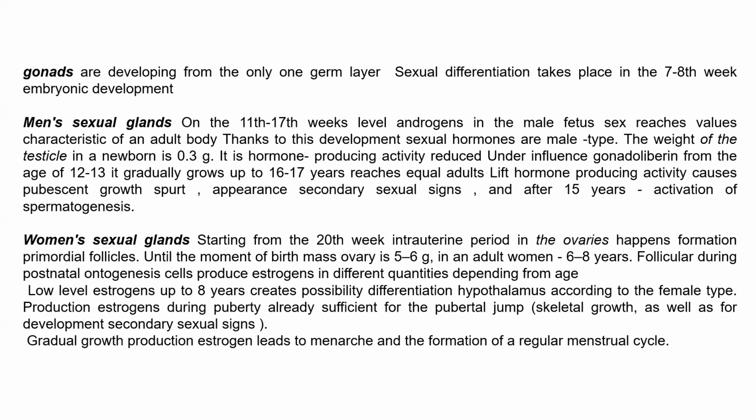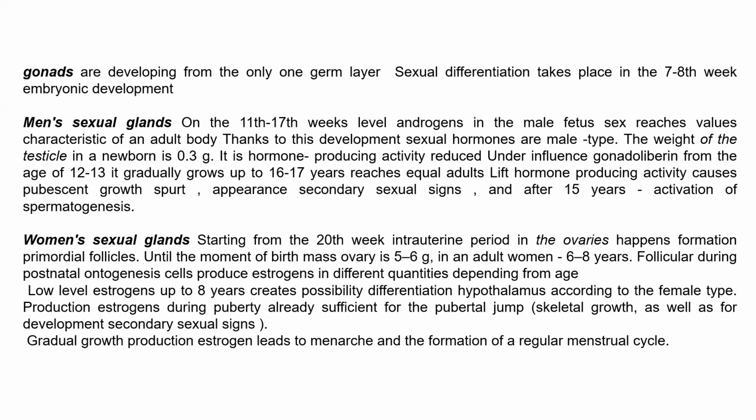If we are talking about women's sexual glands, they start to develop in the 20th week of the intrauterine period. In the ovaries, formation of primordial follicles happens until the moment of birth. The mass of the ovary is 5-6 gram. In adult women, 6-8 grams. During postnatal ontogenesis, follicular cells produce estrogen in different quantities depending on age.